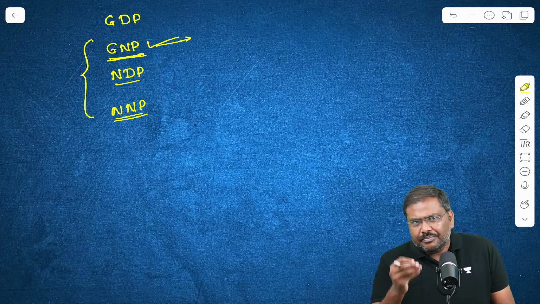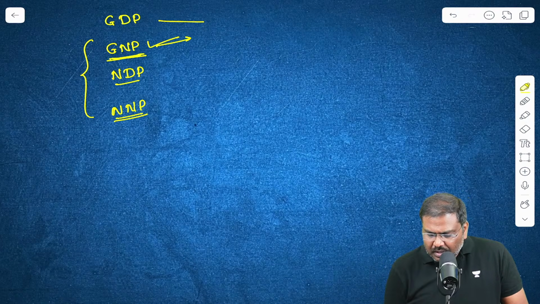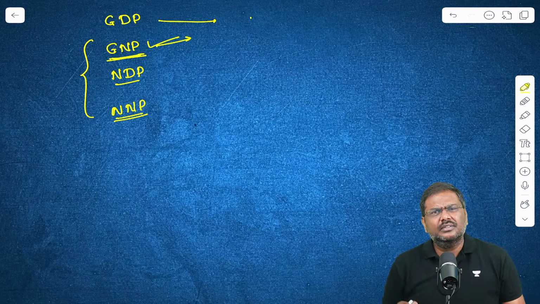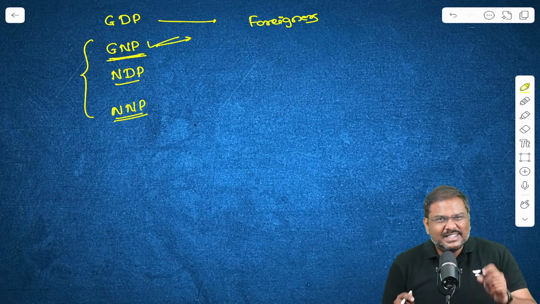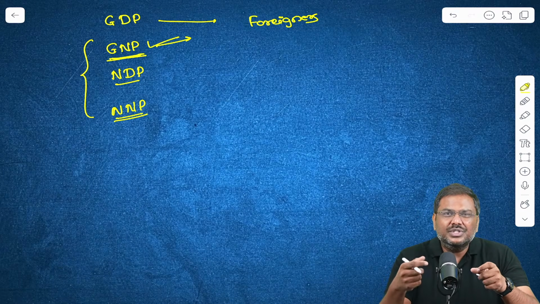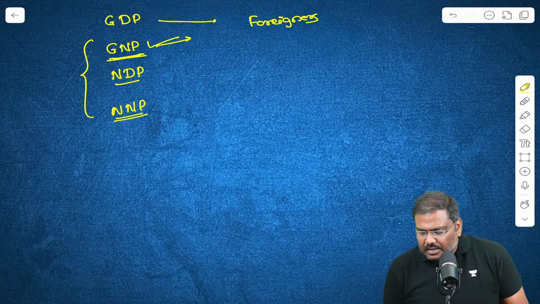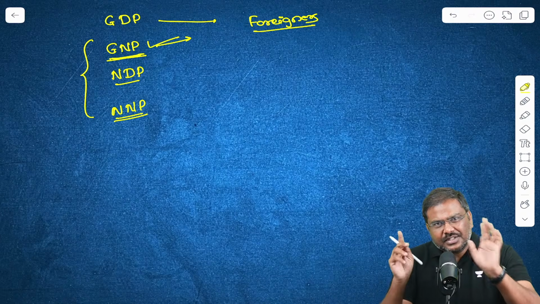What do you mean by this? Let me give you a basic idea here. In GDP calculation, let's imagine there is a certain contribution done by the residents of India, as well as the non-residents. That is, in simple terms, there are foreigners. Again, please understand this. The term resident is slightly technical. I'm using foreigner to represent, but it is not completely accurate. Okay, so foreigners who are present in India will contribute to India's GDP.